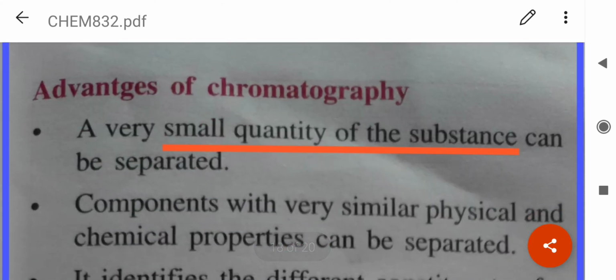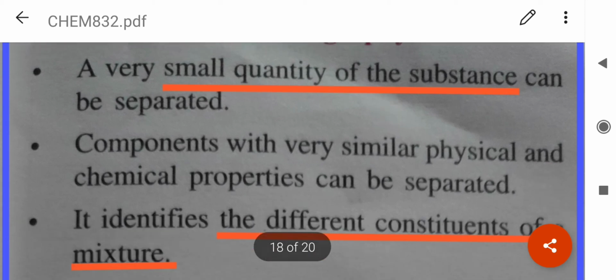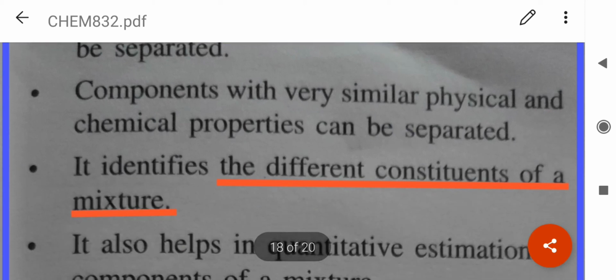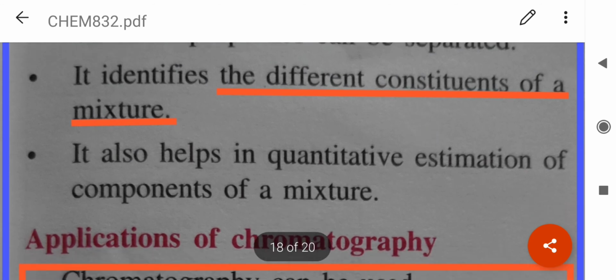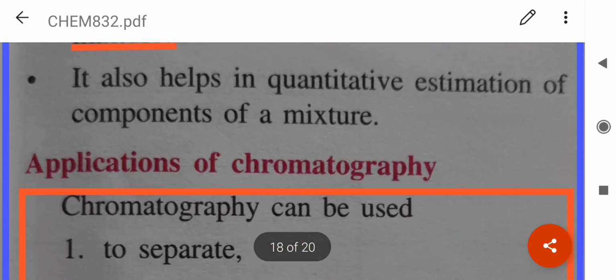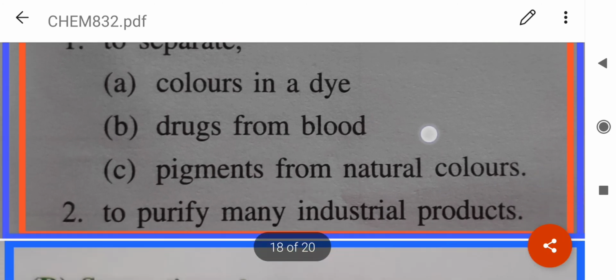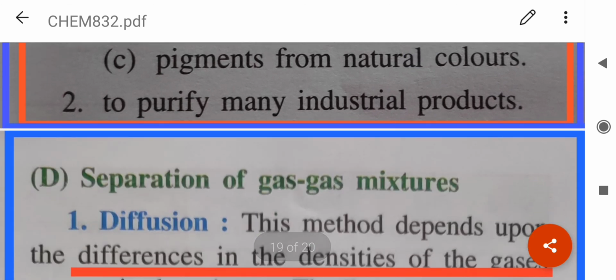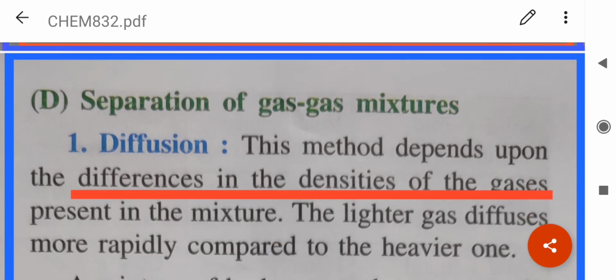So, what are the advantages of chromatography? A very small quantity of the substance can be separated. Components with very similar physical and chemical properties also can be separated, and it also identifies the different constituents of a mixture. Applications: it is used to separate colors in a dye, drugs from blood, pigments from natural color, and to purify many industrial products. Now let's come to the last one, that is the separation of gas-gas mixtures.